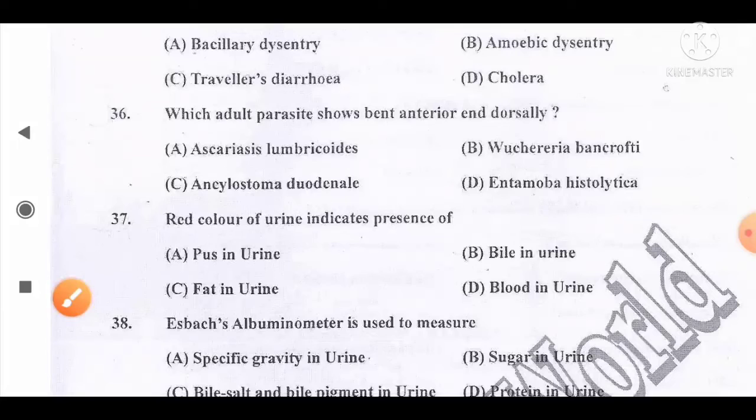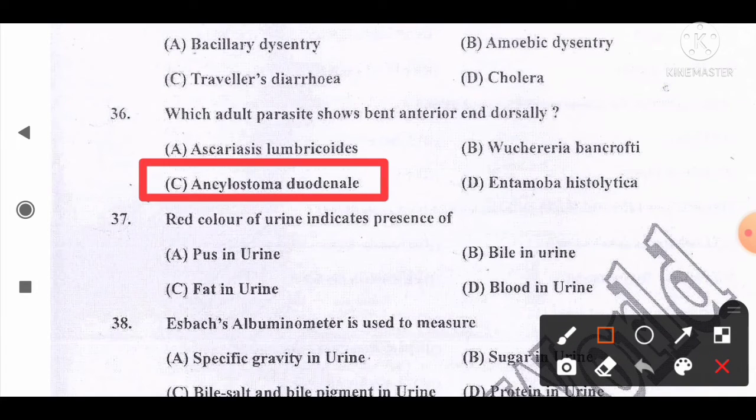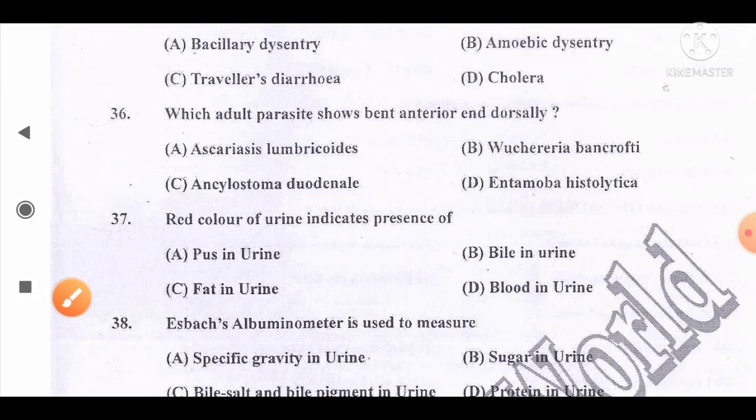Move to the next question, number 36. Which adult parasite shows bent anterior and dorsally? The options are A, Ascaris lumbricoides, B, Wuchereria bancrofti, C, Ancylostoma duodenale, and D, Entamoeba histolytica. The correct answer for this question is option C, Ancylostoma duodenale, the parasite that shows the bent anterior and dorsally. So option C is the correct answer as per the answer key.